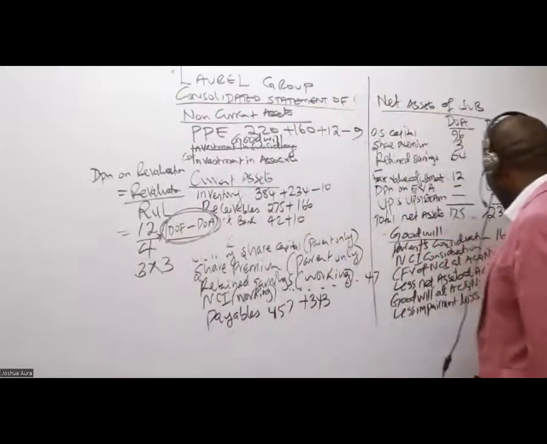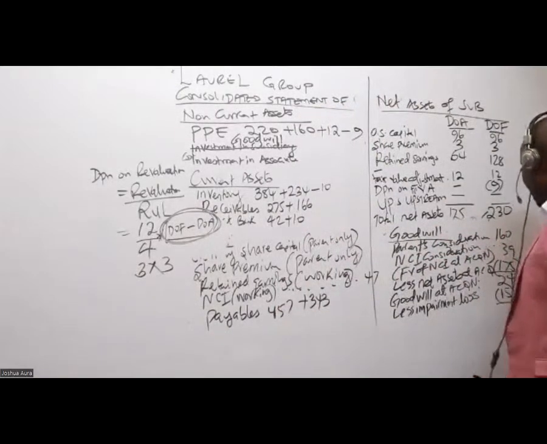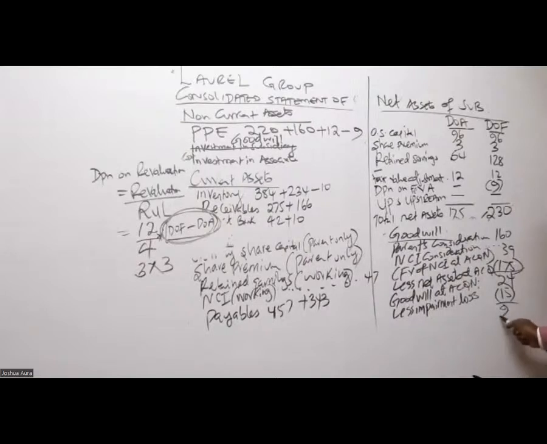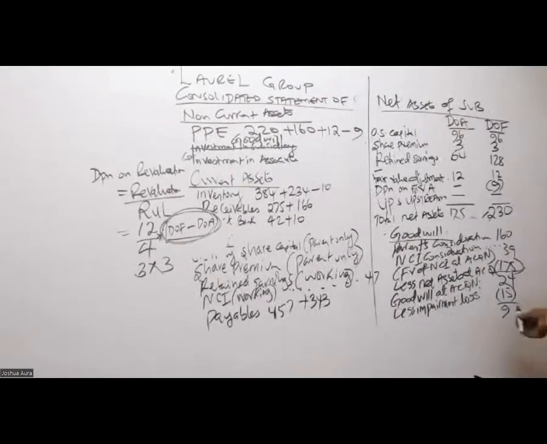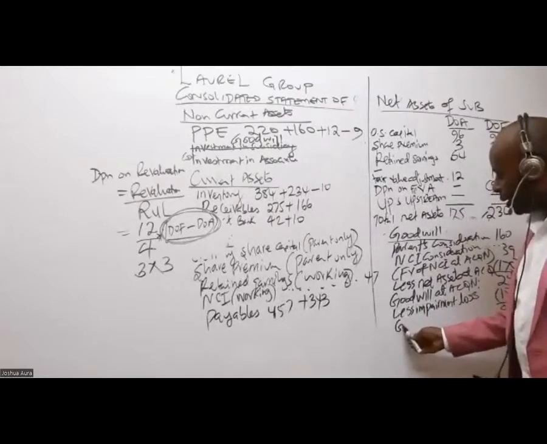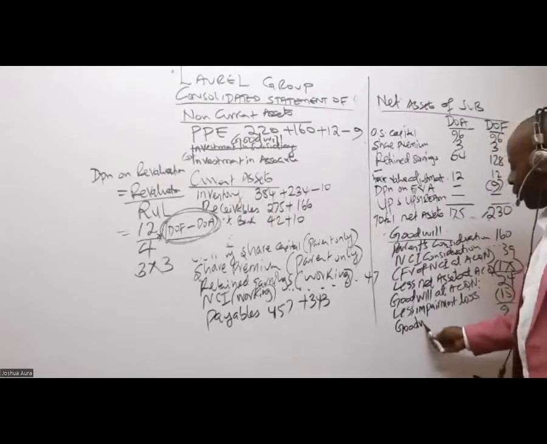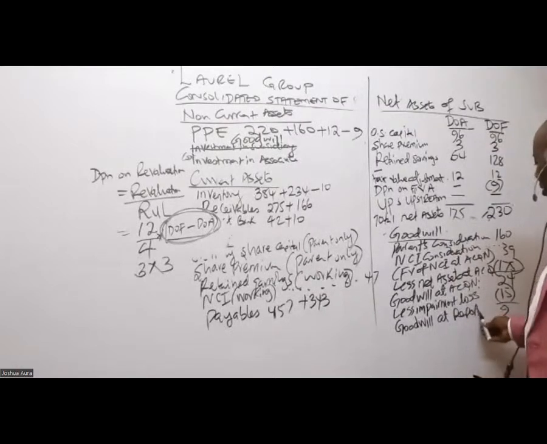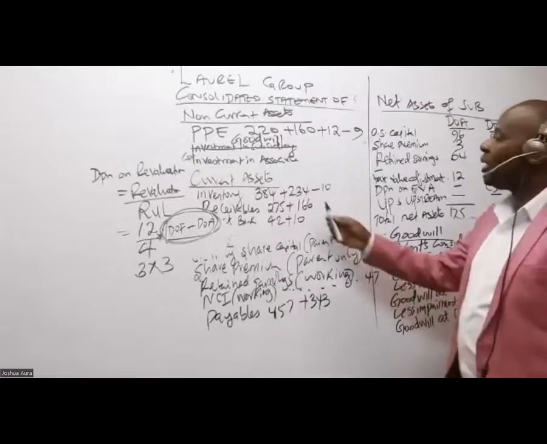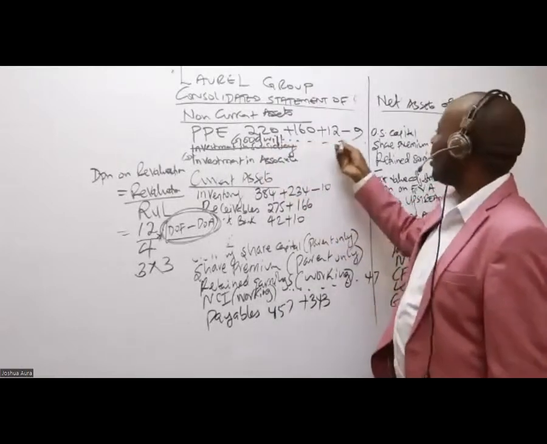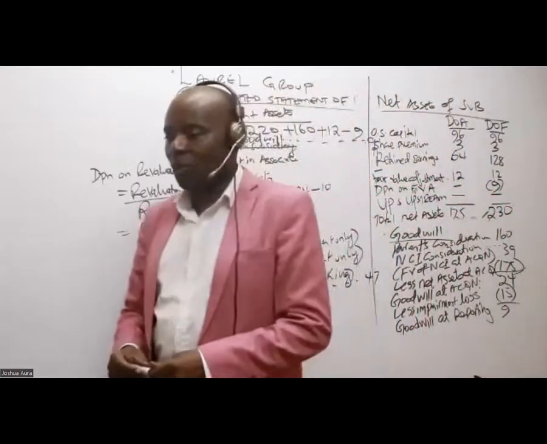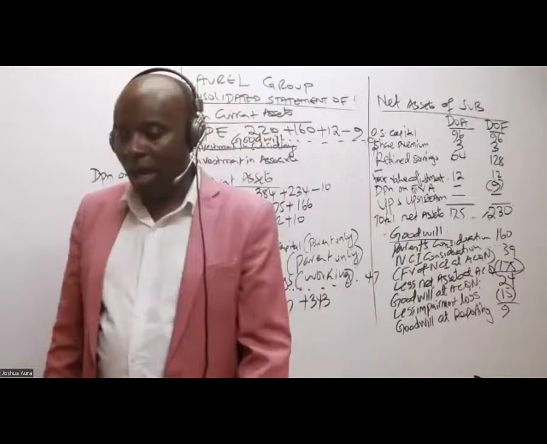So could you then kindly subtract 24 minus 15 gives me 9. So this is the goodwill at the end of the year. We call this goodwill at reporting. Write at the very corner there, 9.